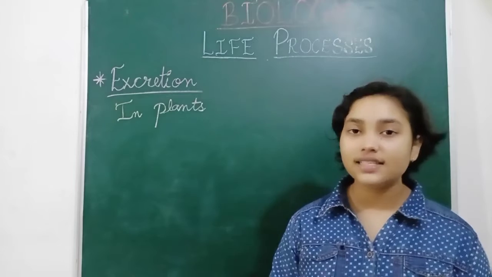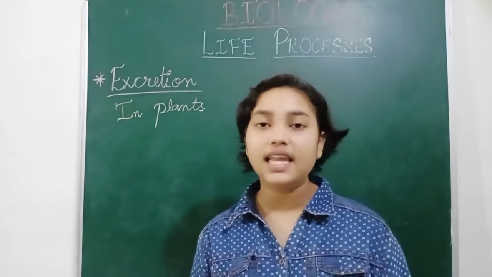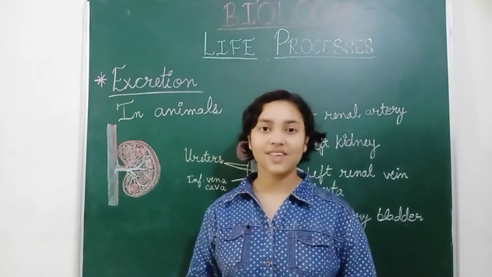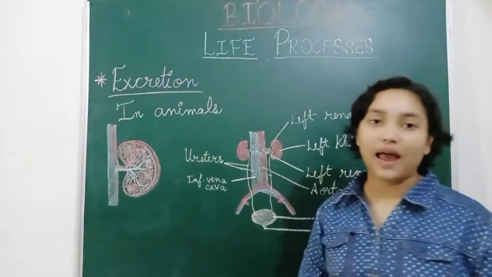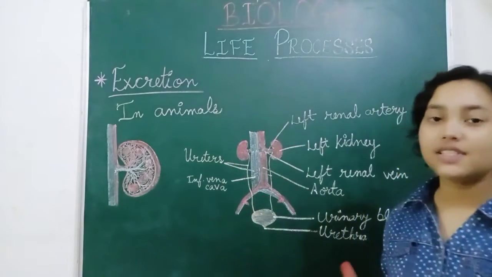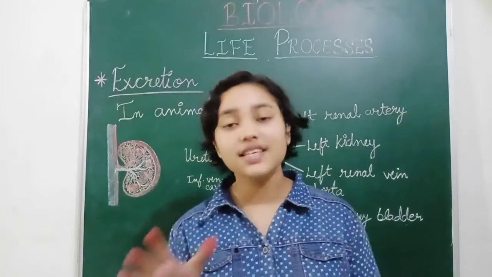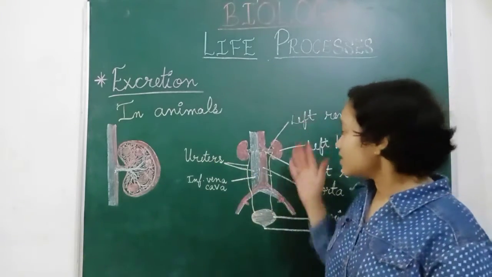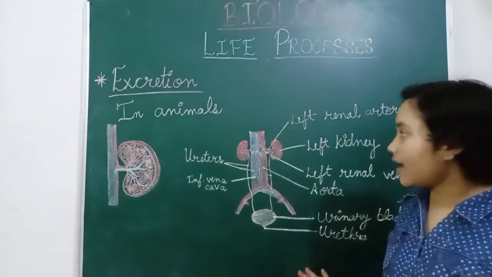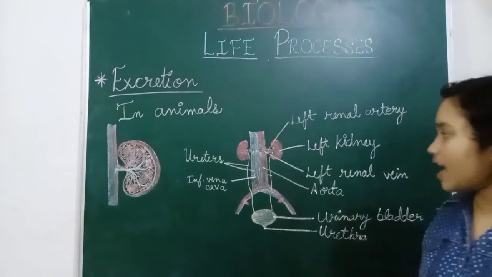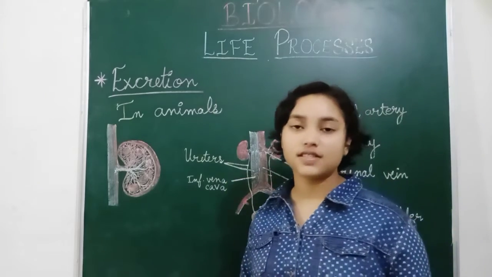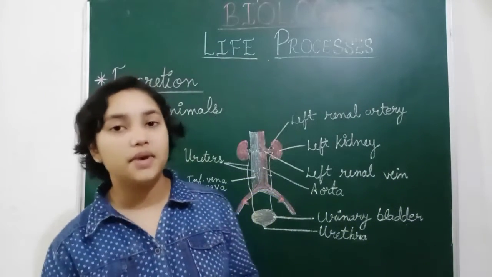So let us understand what the waste products in animals are. Now let us learn about excretion in animals. In animals they use different, specialized organs. So this is the diagram of excretion in animals, especially in humans. This type of excretory system is in human beings.